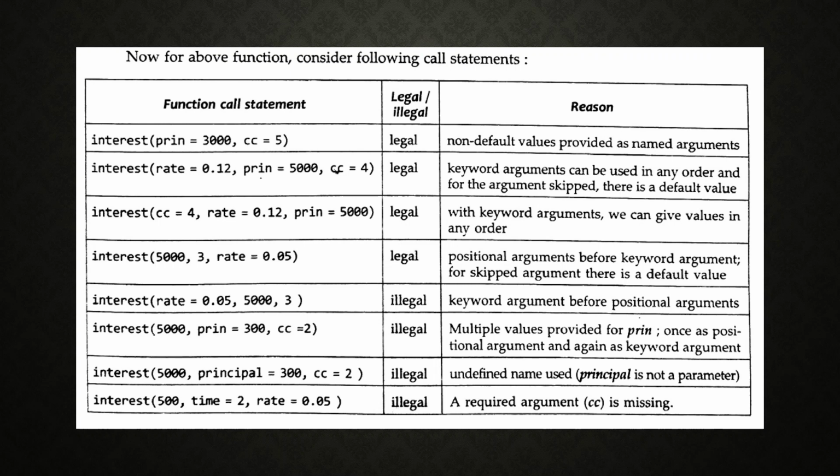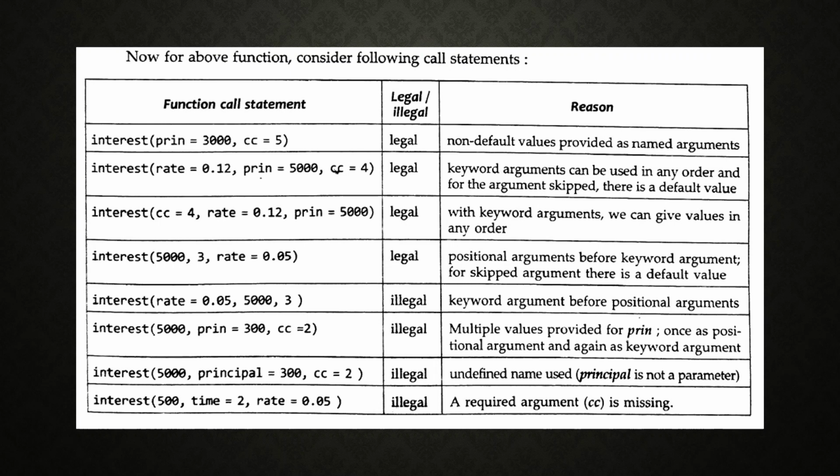Next, interest(5000, principal_amount=300, CC=2). It is also illegal. Multiple values are provided for principal_amount, once as a positional argument and again as a keyword argument.